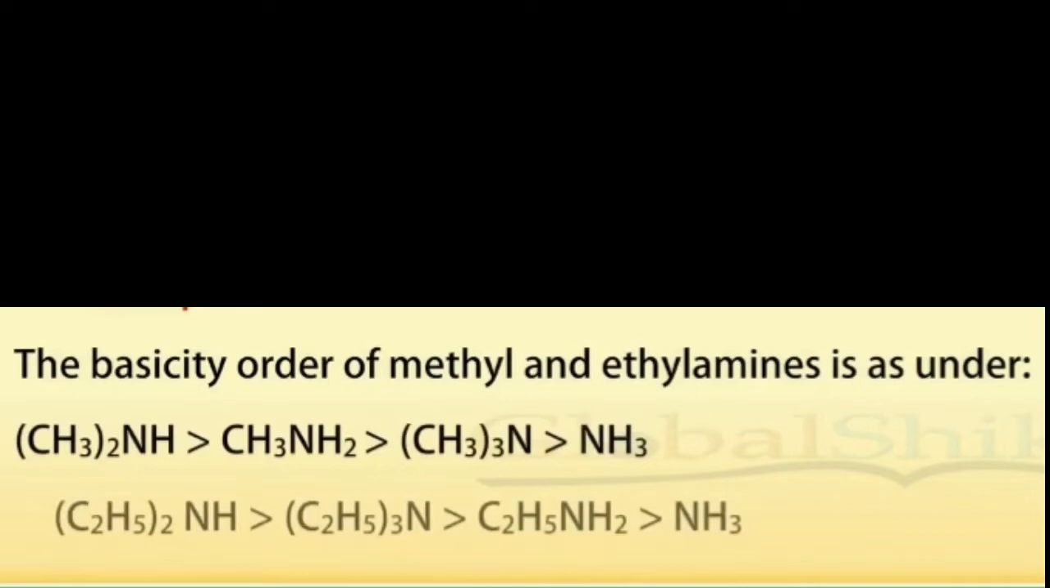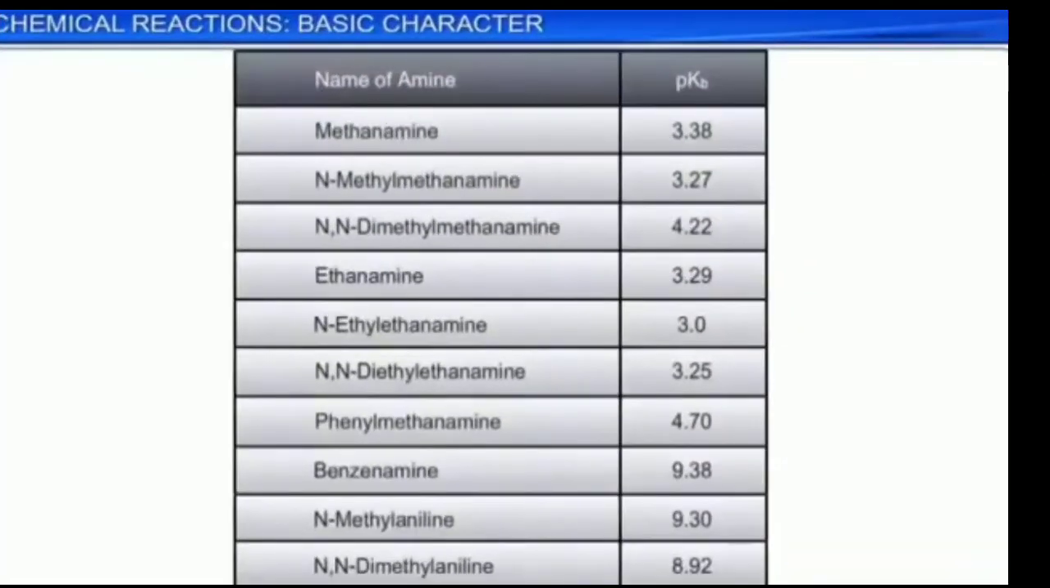So in the case of methyl substituted amines, the order of basicity is secondary, greater than primary, greater than tertiary, greater than ammonia. But in the case of ethyl substituted amines, secondary is greater than tertiary, greater than primary, greater than ammonia. This is the comparison of basicity of alkyl amines with ammonia. Next we discuss the comparison of basicity of aryl amines with ammonia.